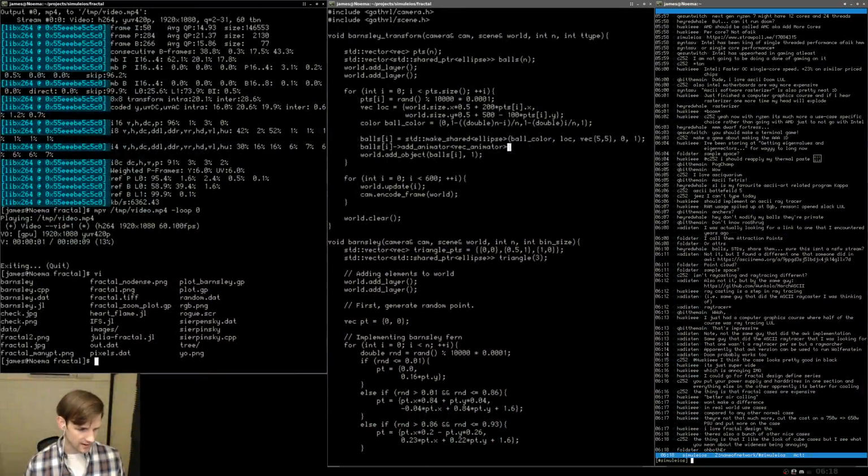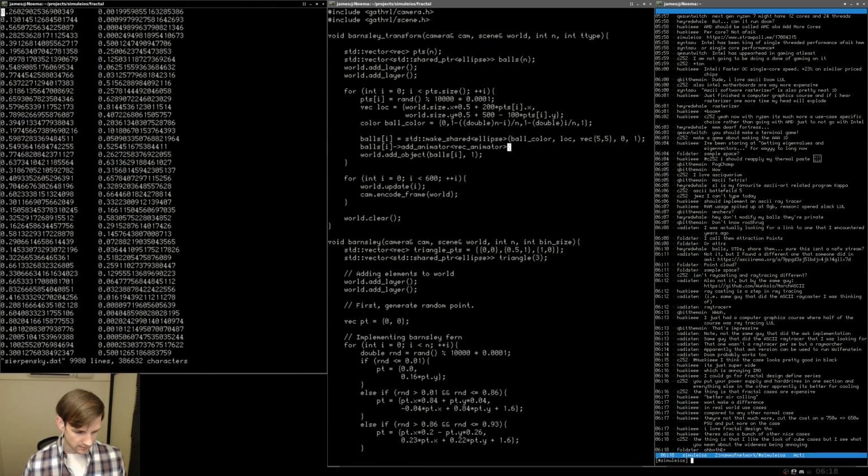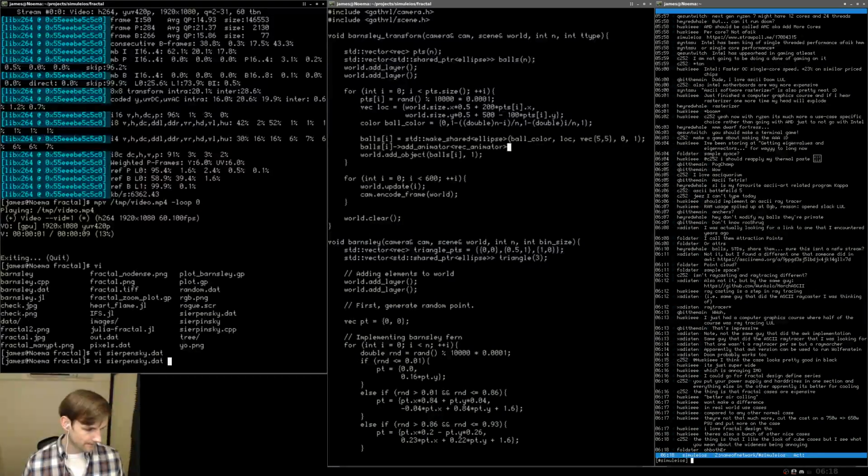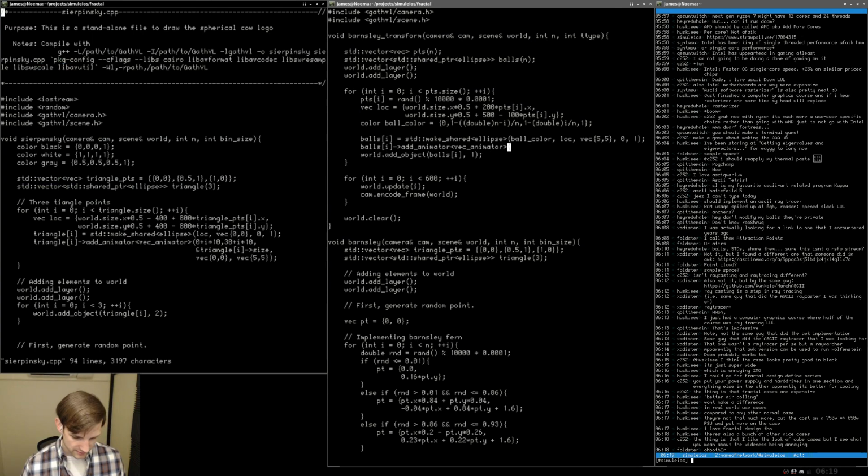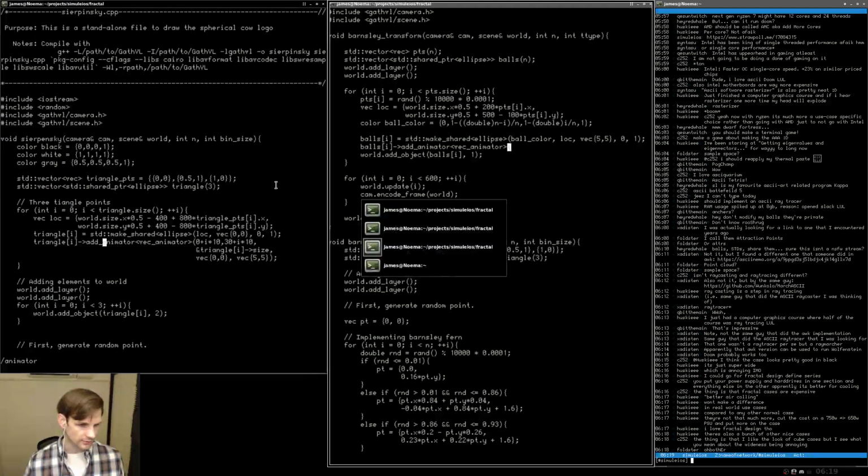actually, I guess the only thing we have here is sierpinski.cpp. VI sierpinski.cpp is what I was looking for. One second. And let's take a look at animator here. Okay, so that's the notation that we're looking for here.